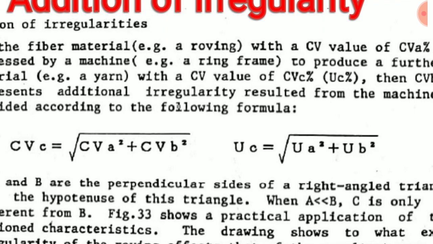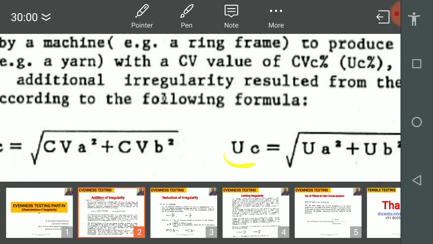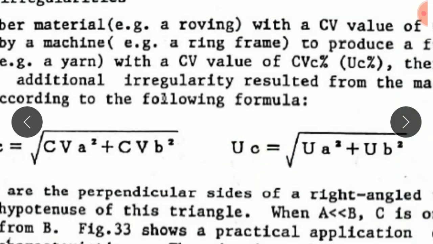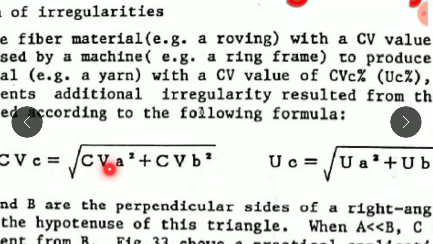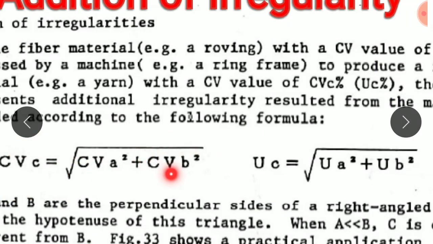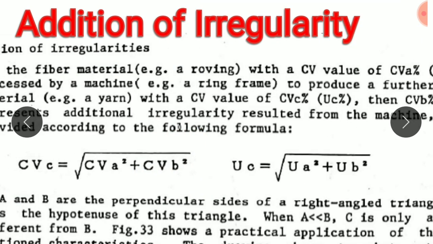Generalizing it, if the feed material is having irregularity, U percent or CV percent, whatsoever it may be, represented by subscript A, and the output material is having irregularity represented by subscript C, then the irregularity which has been added by the machine can be represented as CVB.